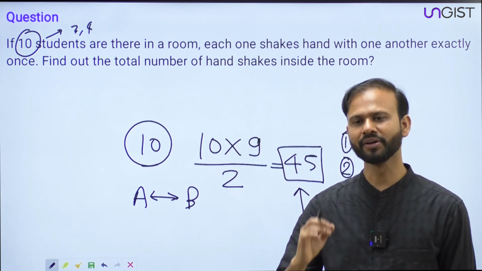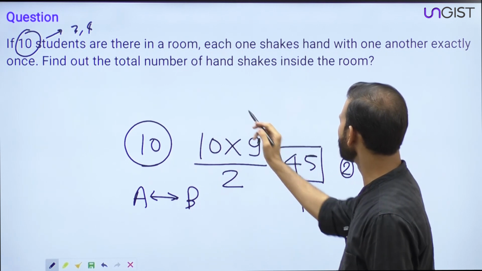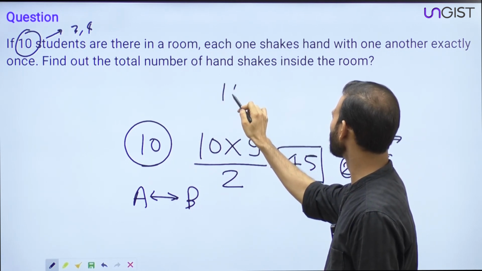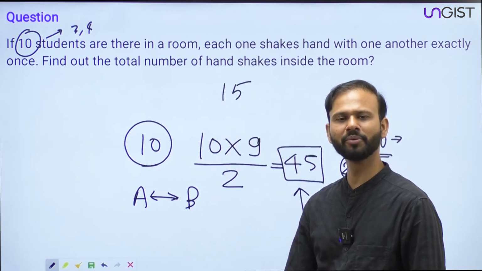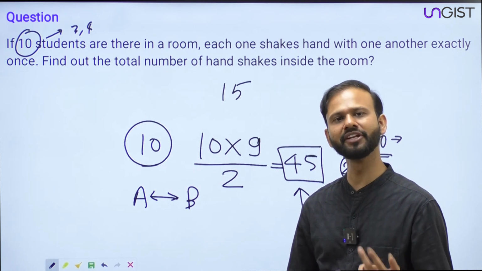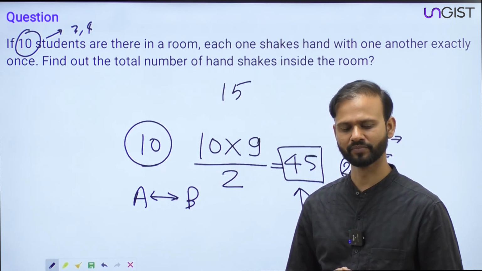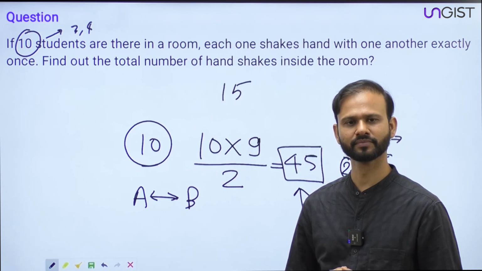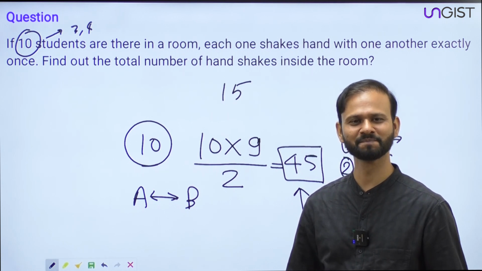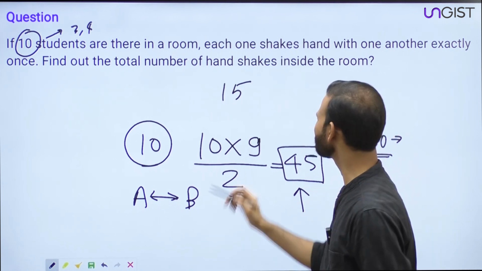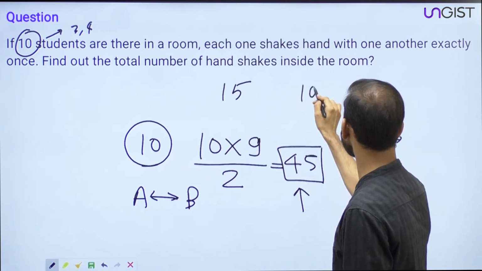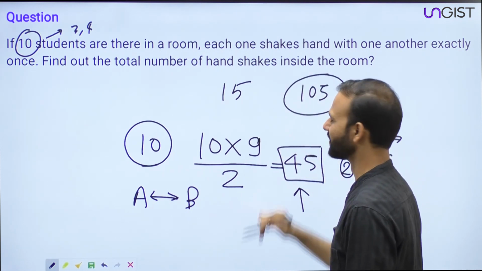Okay, all of you. Now please tell me, if there are 15 students inside the room, then what will be the answer? How many total number of handshakes will be there if there are 15 students inside the room? What will be the answer? 105. Yes, 105. Correct answer.